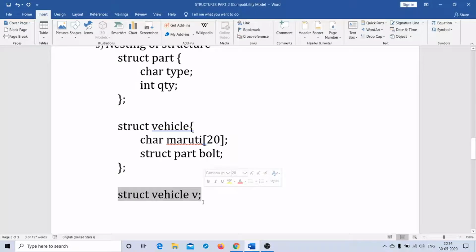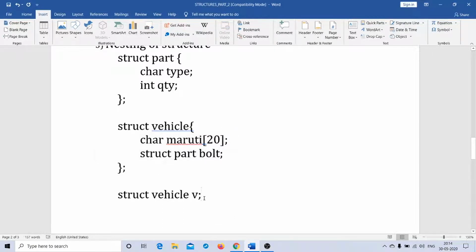Now what does this statement say? This statement says that v is a structure variable of vehicle, the vehicle structure. In simple terms, v is a structure variable belonging to structure vehicle. Now let me access the member element through this structure variable v. Since v belongs to vehicle, I have access to these two member elements.